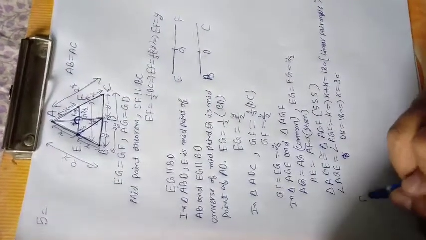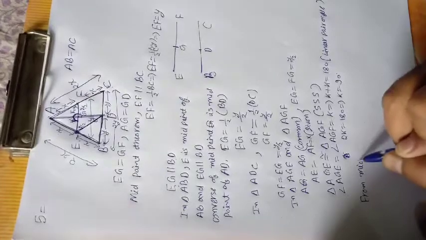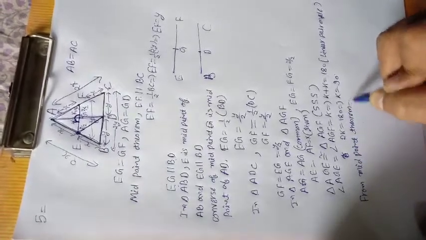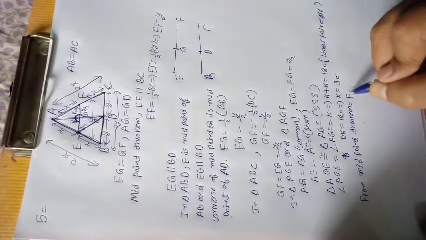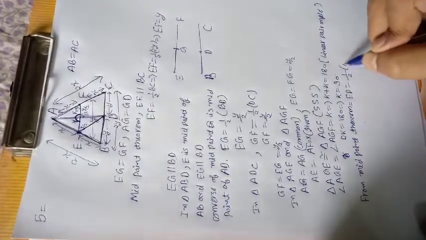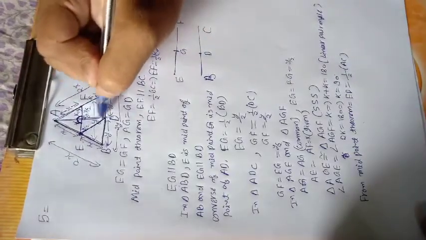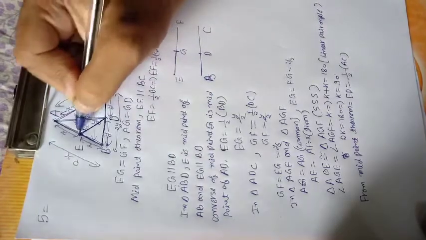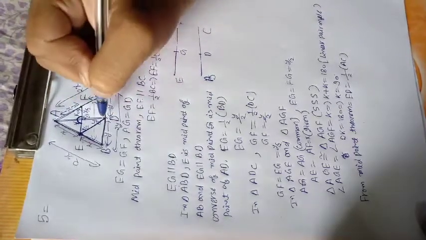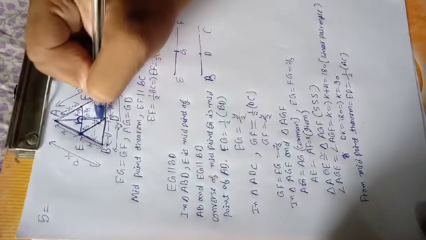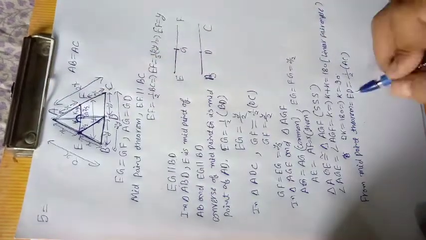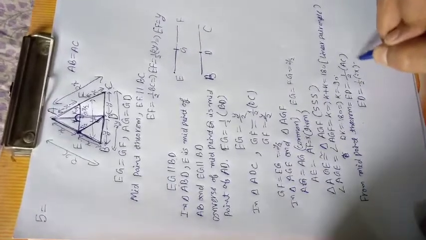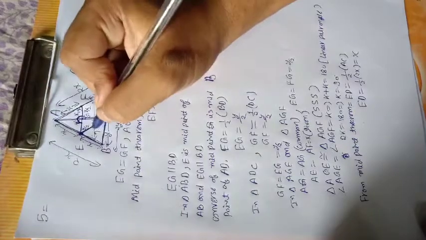Okay, from the midpoint theorem, ED equals half of AC. Look, D is the midpoint, E is the midpoint, and the line joining the midpoints of any two sides of this triangle, ED, is half of AC. So ED equals half of AC, which means half of 2x, and this equals x.